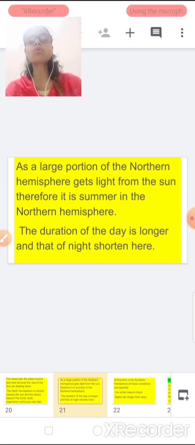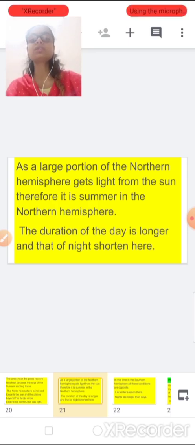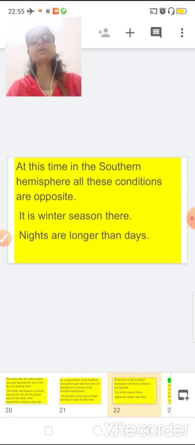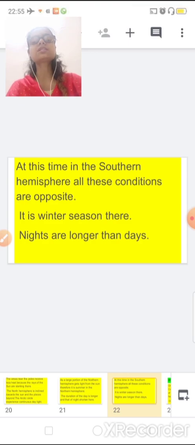As I told you, whatever the situation in the northern hemisphere, the southern hemisphere just experiences the opposite of that. So it means if during the summer season the northern hemisphere experiences summer, the southern hemisphere is definitely going to experience winter. So at this time in the southern hemisphere all these conditions are opposite. It is winter season there, nights are longer.